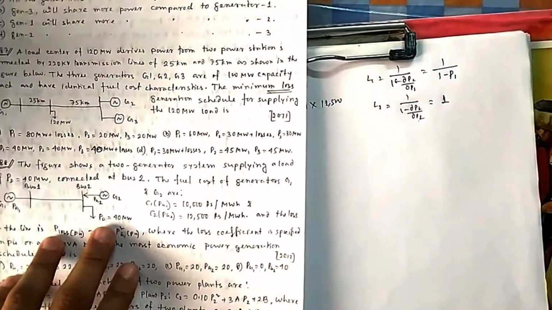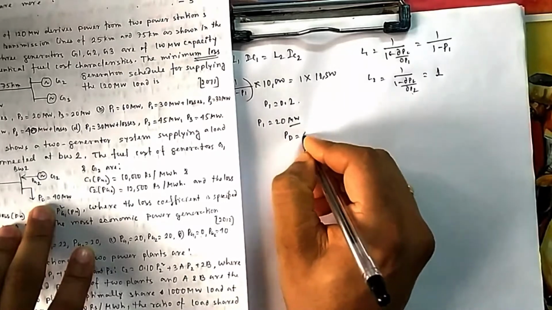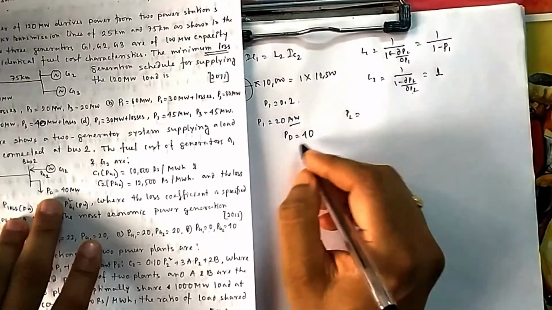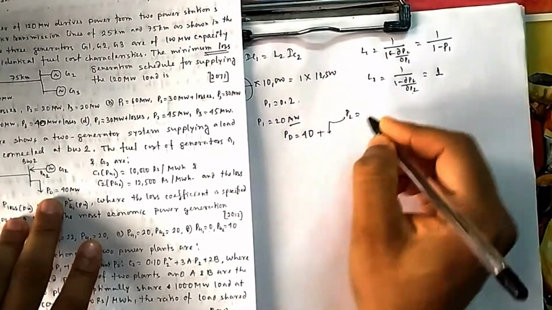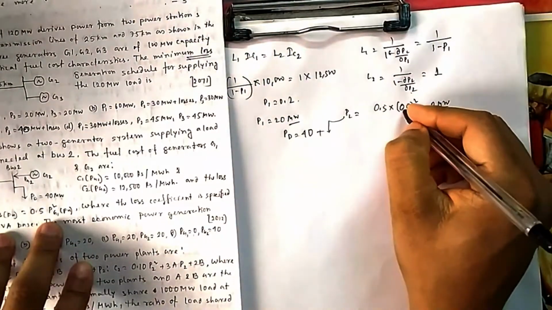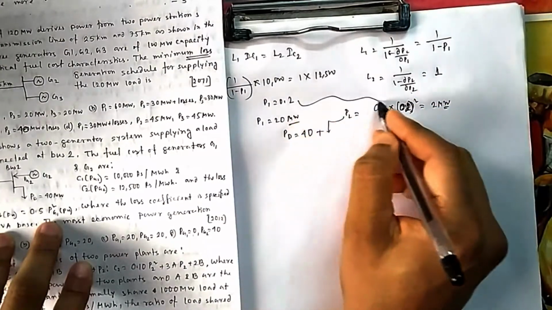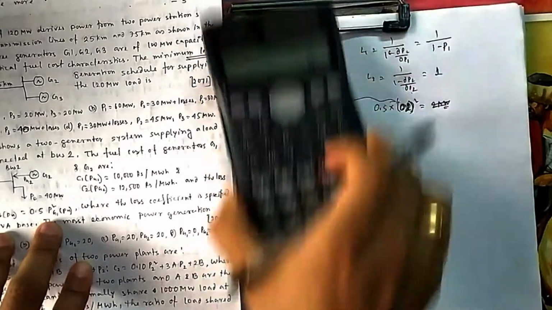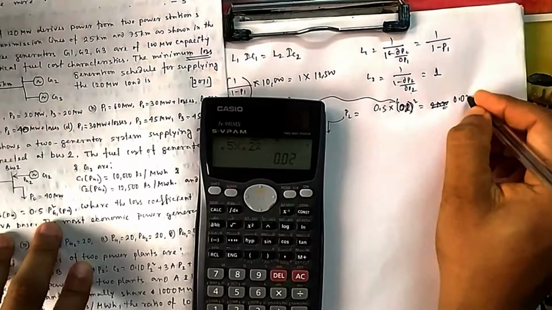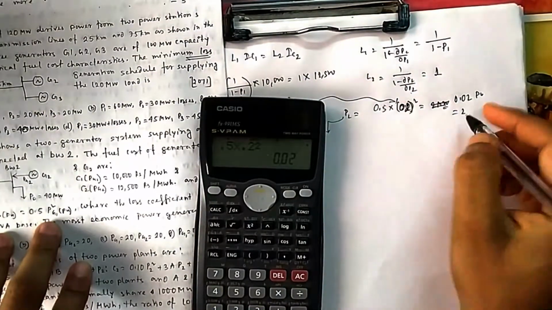Total load is, how much load is there? PD is equal to 40, but you have to include loss also, because loss also has to be supplied. So total load will not be just 40, but 40 plus this loss. If you calculate your loss, it will be 0.5 into Pg1. You always calculate in per unit, then you put the value. So what is P loss? P loss is given in per unit. P1 is 0.2. So if you calculate it, it will be 0.5 into 0.2 square. Then it is 0.02 per unit. That means if you multiply by 100, then it is 2 megawatt.